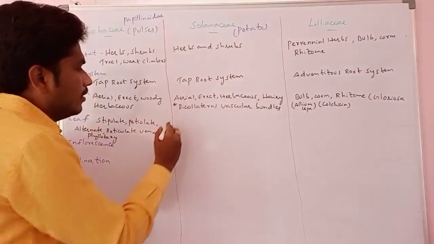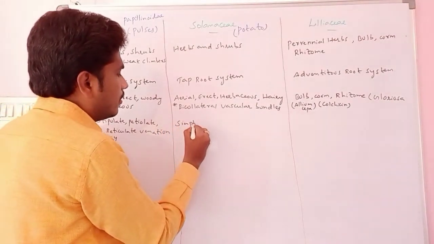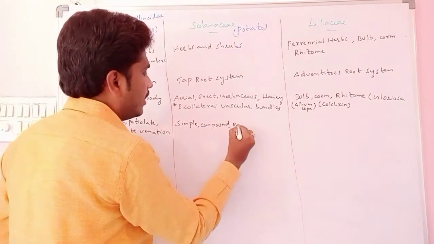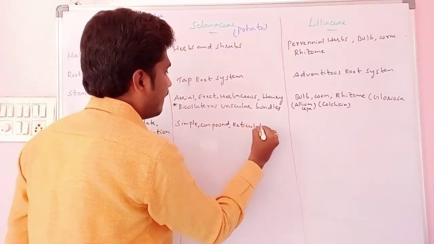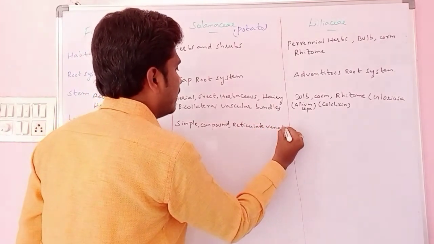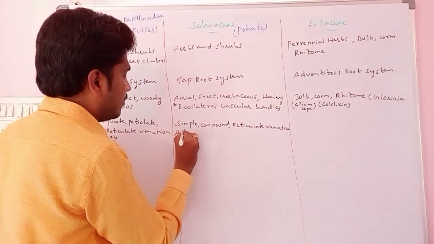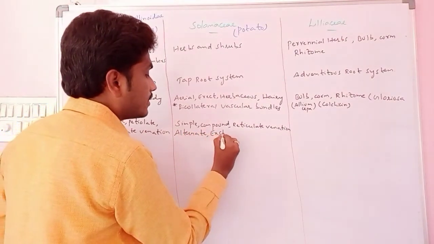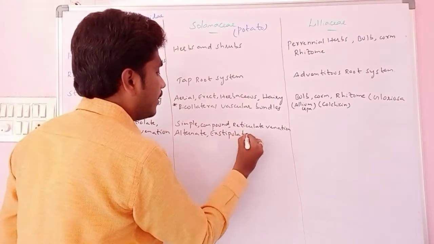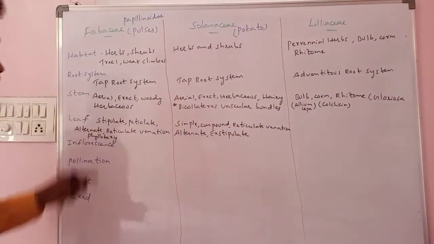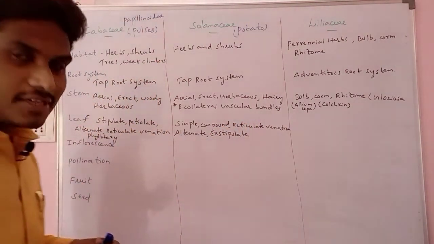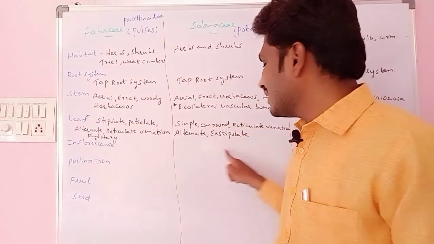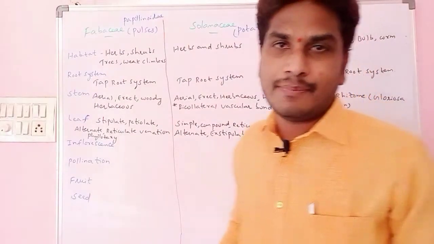Here also the same. Simple, compound, pinnate leaf, reticulate venation, alternate phyllotaxy. Very important, exstipulate. Here the leaf of the Fabaceae is stipulate. Stipules are present beneath the leaf, but in the Solanaceae what is happening? Stipules are absent. Exstipulate we are saying here.